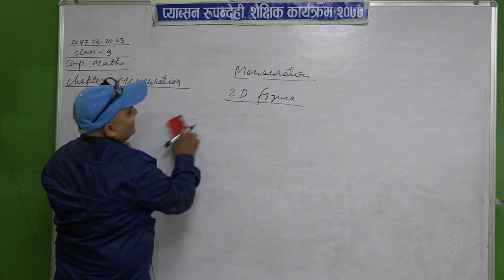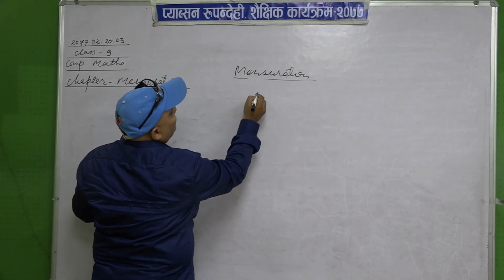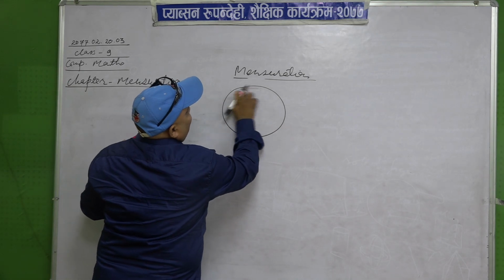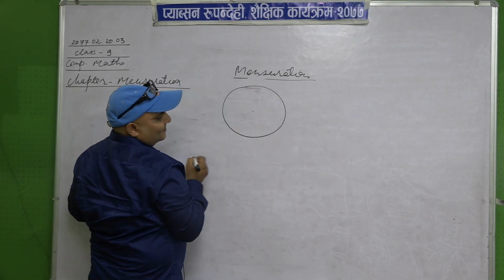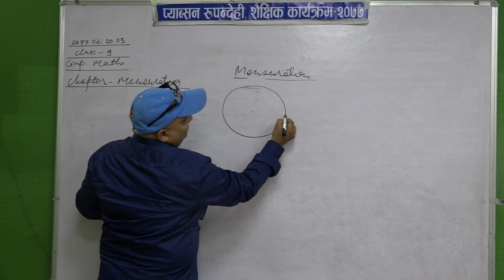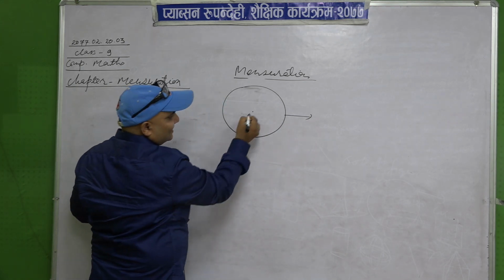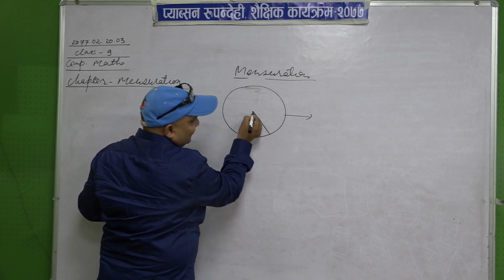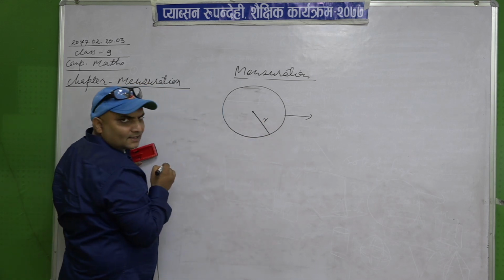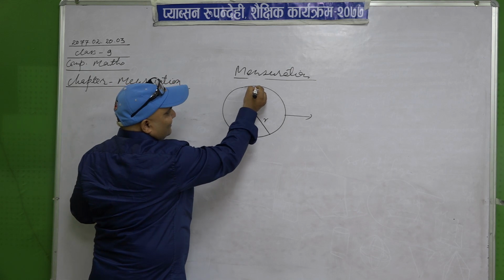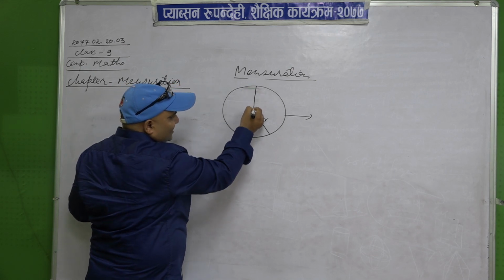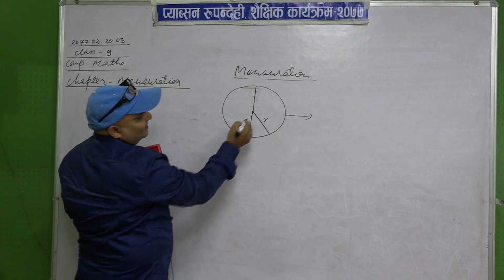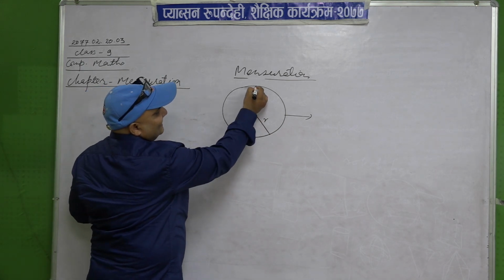Then we started yesterday with the circle. This is the center of the circle, and this is the circumference of the circle. The distance between the center and the circumference is the radius of the circle, and the longest chord of the circle, which passes through the center, is called the diameter.